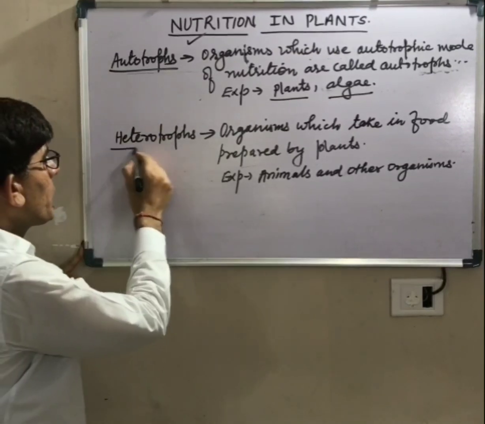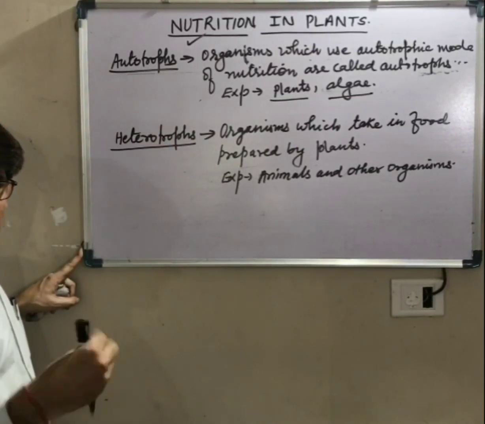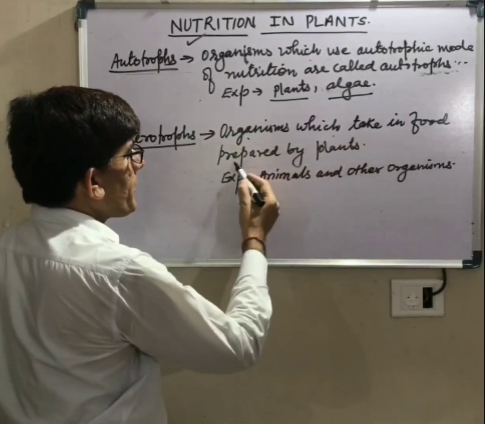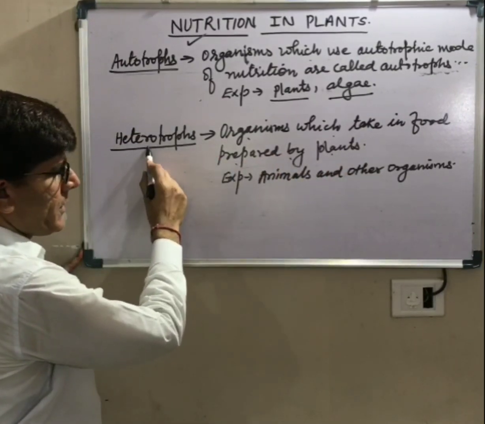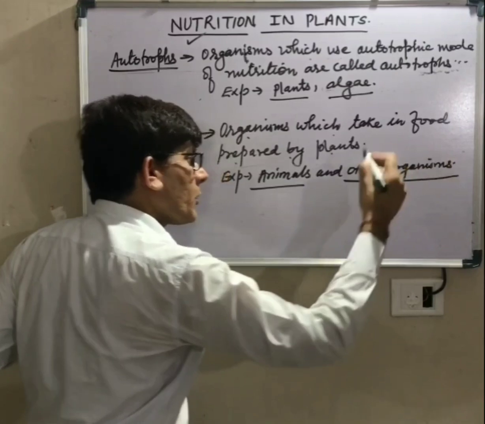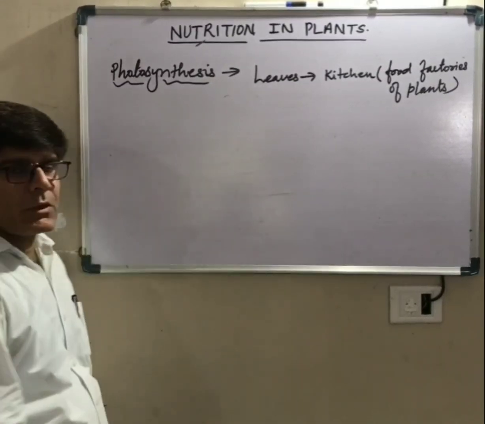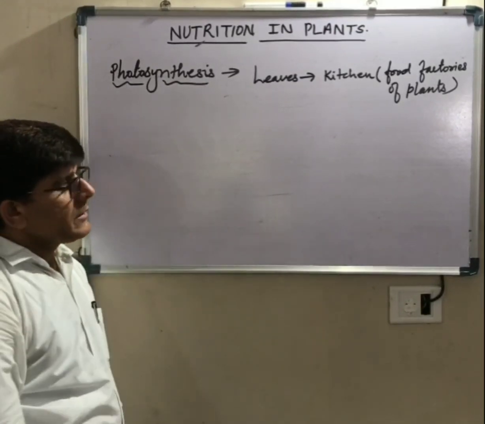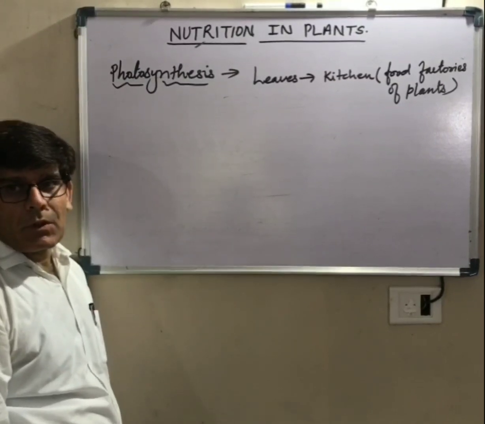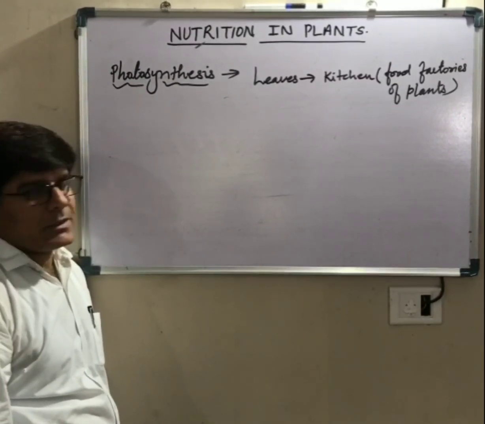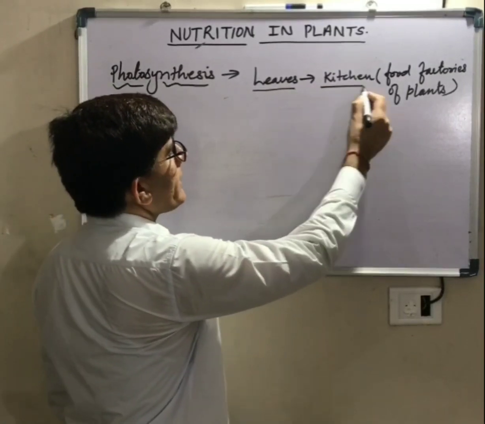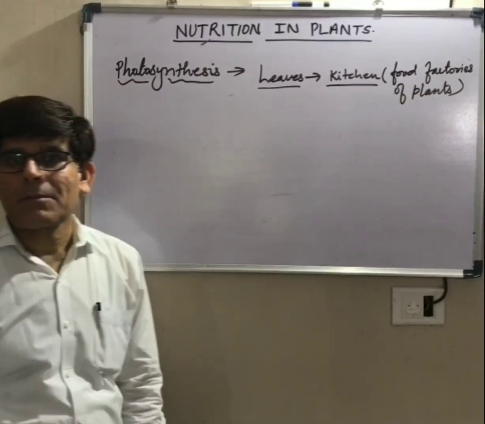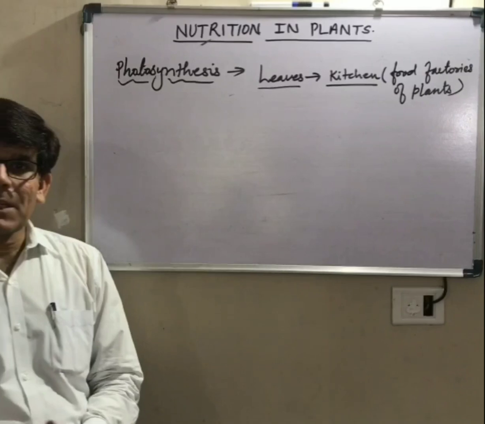Now heterotrophs, the organisms which use heterotrophic mode of nutrition, means which take food prepared by plants. So the organisms which take in food prepared by plants are called heterotrophs. It includes animals and all other organisms. Photosynthesis, we know that plants prepare their food themselves by the process of photosynthesis, and photosynthesis is carried out by green leaves or some other green parts also perform photosynthesis. So mainly leaves are known as the kitchen of the plant or food factories of the plants, because food is prepared by leaves of the plants.